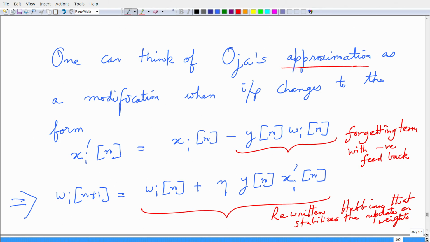Because if W increases at every time step, you have an input which is modified in such a way that you pull this back under control by feeding y of n back into the input. You have a negative feedback term here and that pulls your weight down from blowing up, and that is the game that is happening here.